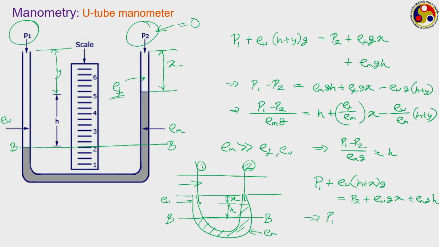From there you can get P1 minus P2, which is the difference in pressure between location 1 and 2. This kind of manometer is called a differential U-tube manometer or just a differential pressure manometer.